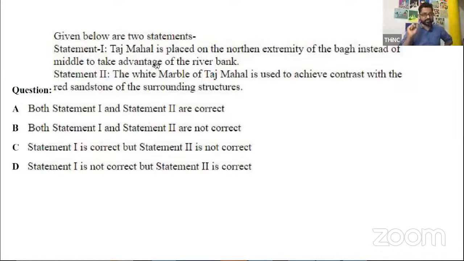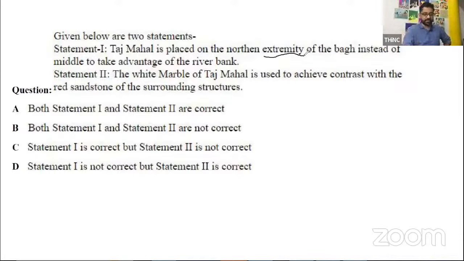Okay, so for me also it was statement number 1. I am sure about one more thing in statement number 1, that it is placed in the extremity of this particular area, and it is on the banks of the river Yamuna. That I'm sure about, because we had seen plenty of photographs, right? When I was in my teens, we used to keep wallpapers of Taj Mahal, which was taken from Yamuna's other bank and things like that. So I was absolutely sure about the extremity, but I was not sure whether it was north or south. Okay, because red sandstone was widely used in the NCR due to availability.